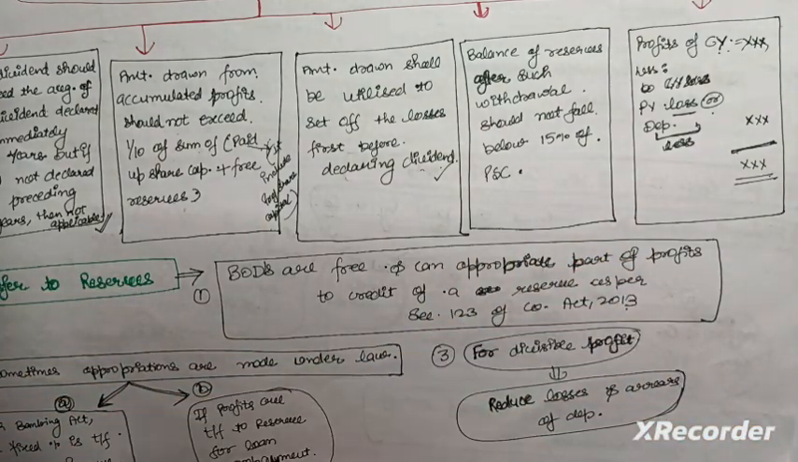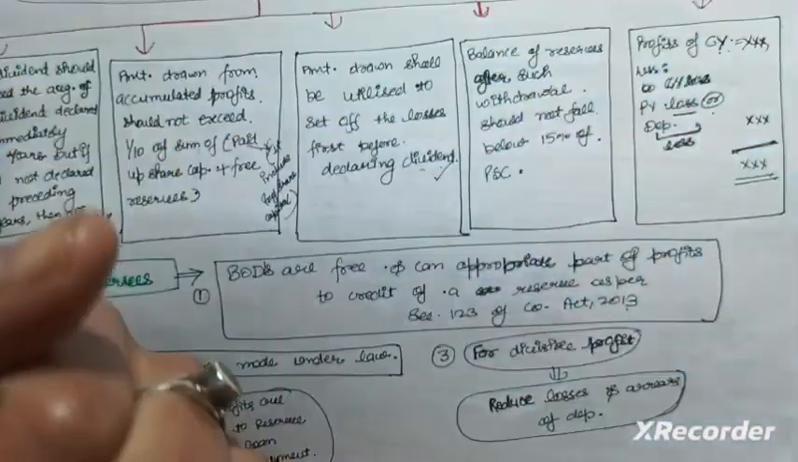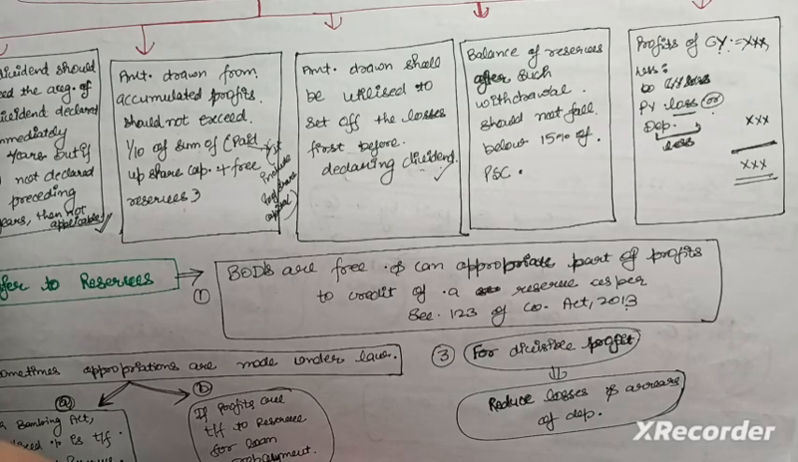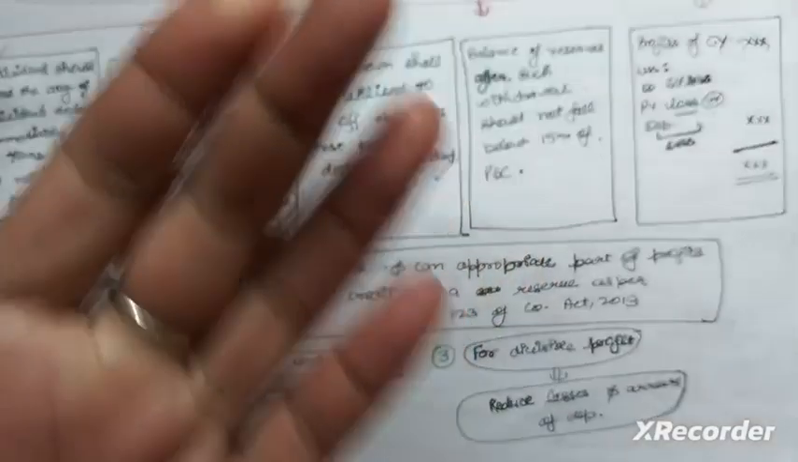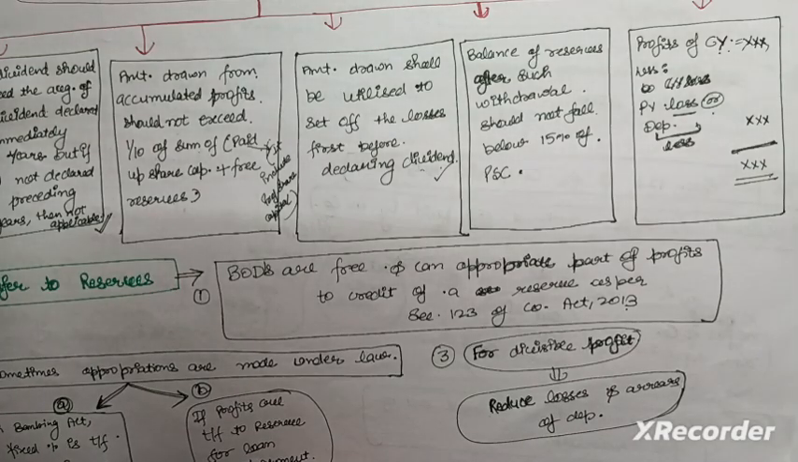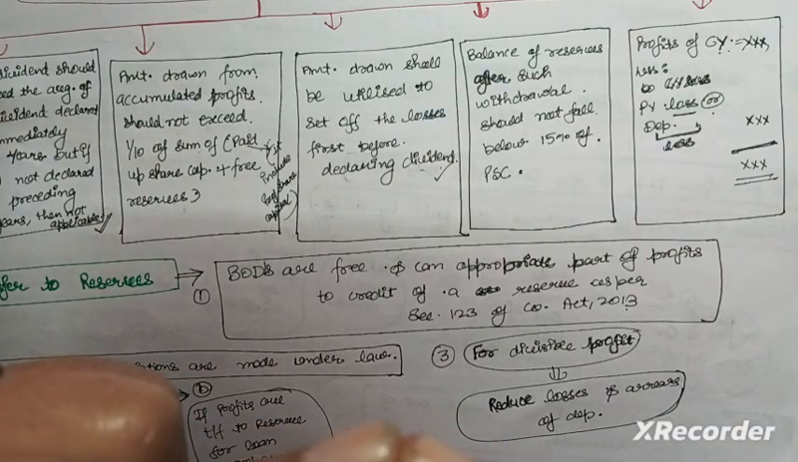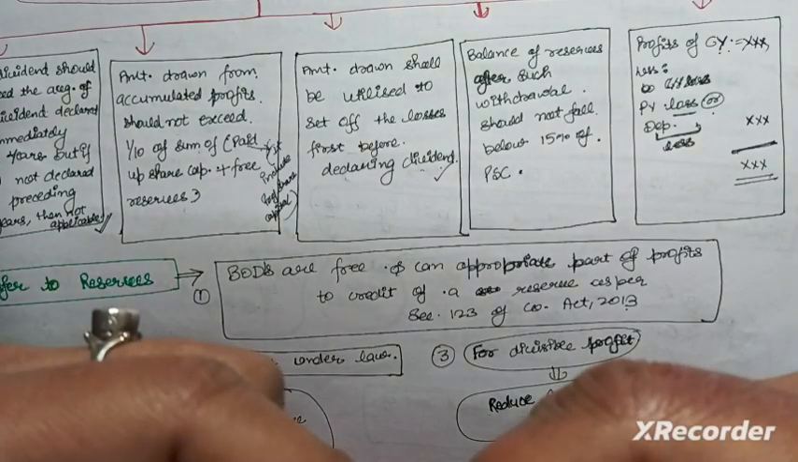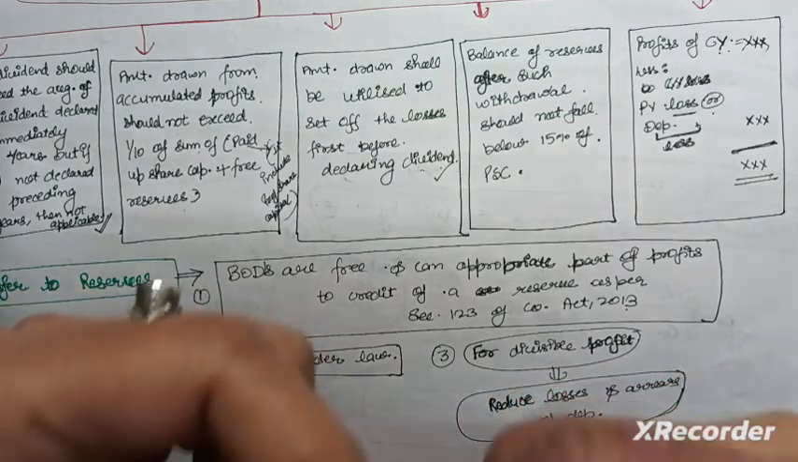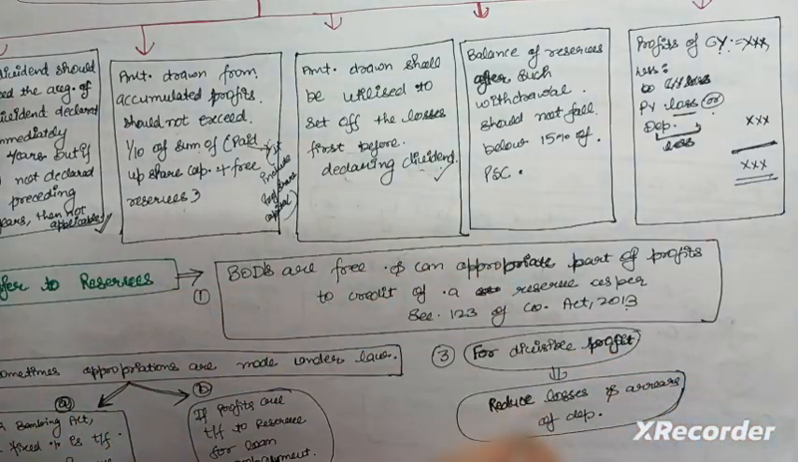And then the balance of reserves after drawing the amount for the dividend. Like, we have reserves of 500 crore and we have drawn an amount of 200 crore from the reserves for the declaration of the dividend. Now 300 crore we have remained with, so this amount should not fall below 15% of the paid up share capital. So that 300 crore should be at least 15% of the paid up share capital. Okay, and there is a step to